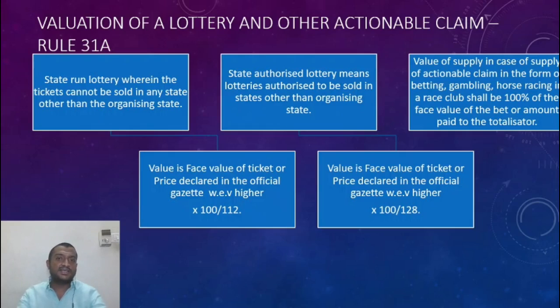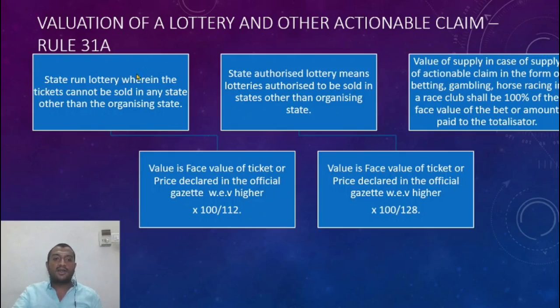For each type of business, there is a different method of valuation specified. So let us look at it one by one quickly. Rule 31A: how do I value actionable claims? Like we all know, actionable claims are included in the definition of goods. Schedule 3 specifies that actionable claims other than lottery, betting, gambling are neither goods nor services. So only lottery, betting, gambling are treated as supply of goods. How do I value all of these three? Let us look at it now.